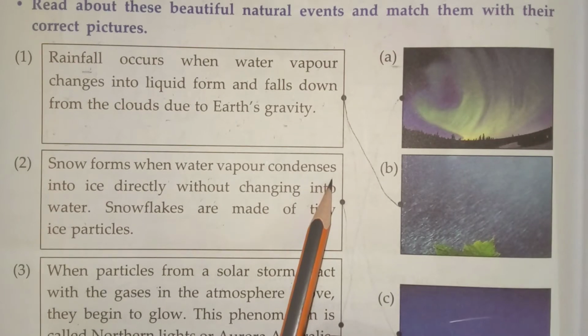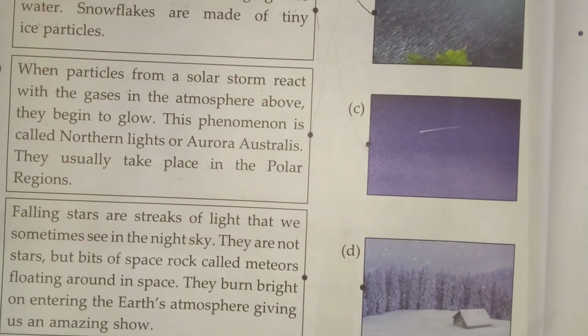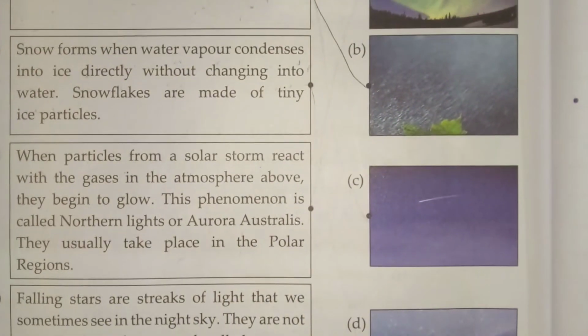Next, snow forms when water vapor condenses into ice directly without changing into water. Snowflakes are made of tiny ice particles. Children, snow forms when water vapor condenses directly into ice. Now we'll see where the snow is. Yes, here the snow is. Now we'll match it to this picture.